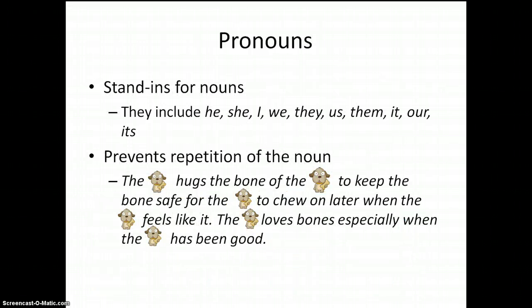Pronouns are stand-ins for nouns. They include such words as he, she, I, we, they, us, them, it, our, its, and there's more. We use pronouns to prevent repeating nouns. If we repeat nouns all the time, it gets very monotonous and it just sounds boring.